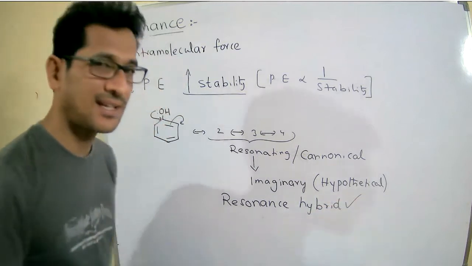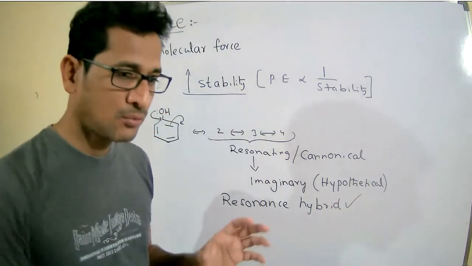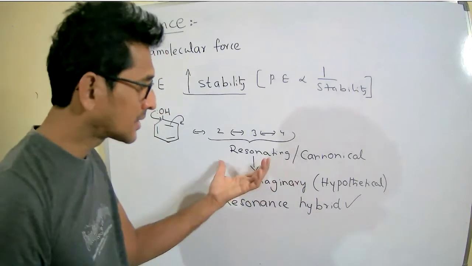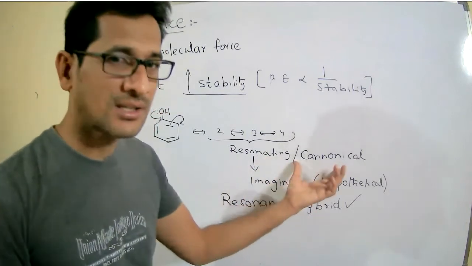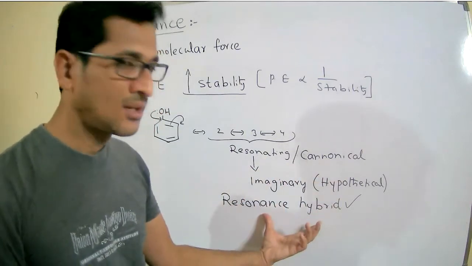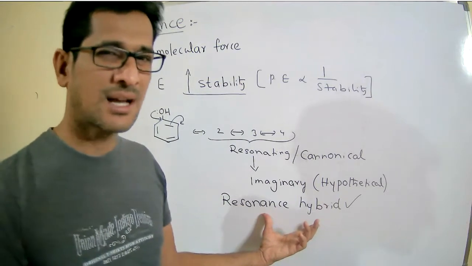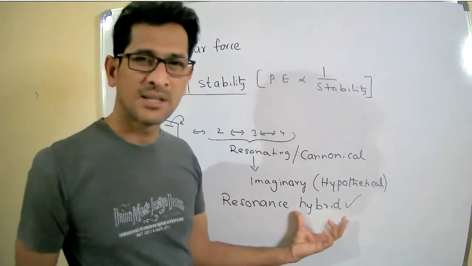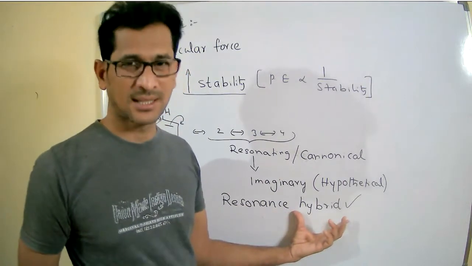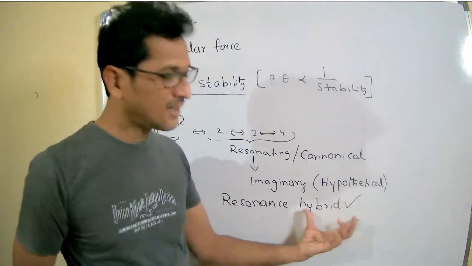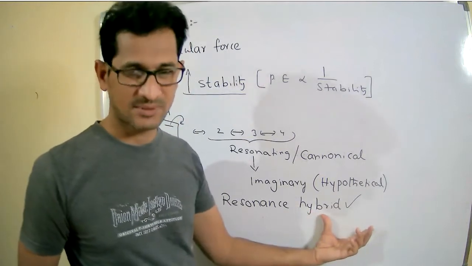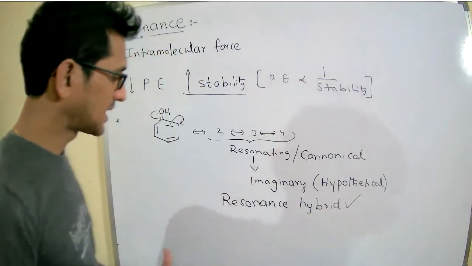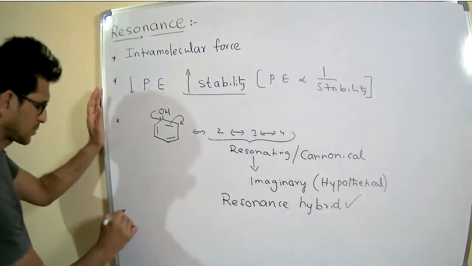The resonance hybrid is the real structure which represents all the resonating or canonical structures. But it is impossible to represent a resonance hybrid on a two-dimensional flat surface.